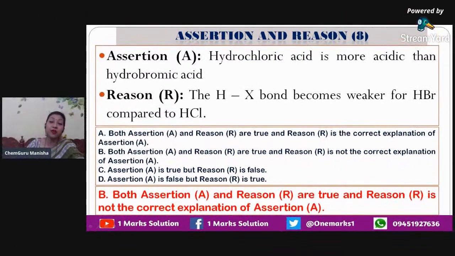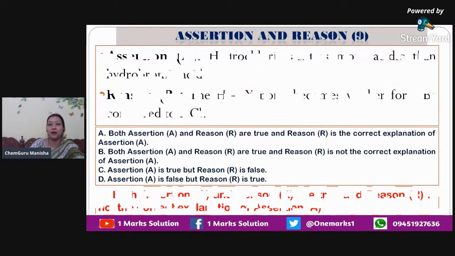So if it is highly electronegative, hydrogen becomes highly electropositive. When one is electropositive and another is electronegative, they are forming a dipolar bond or ionic bond. So उनकी जो bond strength है वो भी उस हिसाब से strong हो जाती है in comparison to other species. So that is why assertion is also true, reason is also true, but reason is not explaining the assertion well because acidity का bond strength से relation नहीं है.